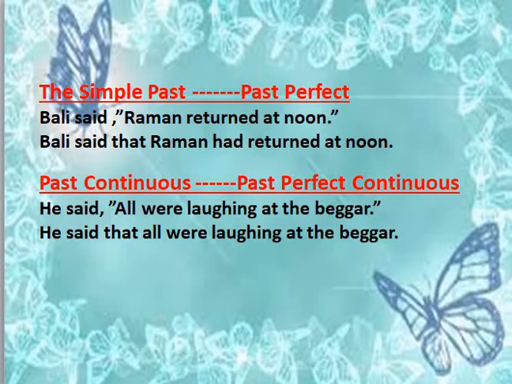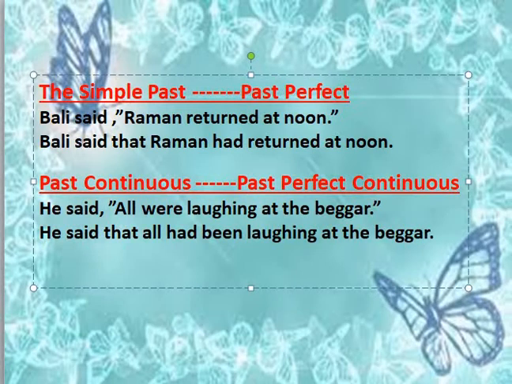Past continuous is changed to past perfect continuous. He said, "All were laughing at the beggar." So the past continuous were laughing is changed to past perfect continuous. He said that all had been laughing at the beggar.